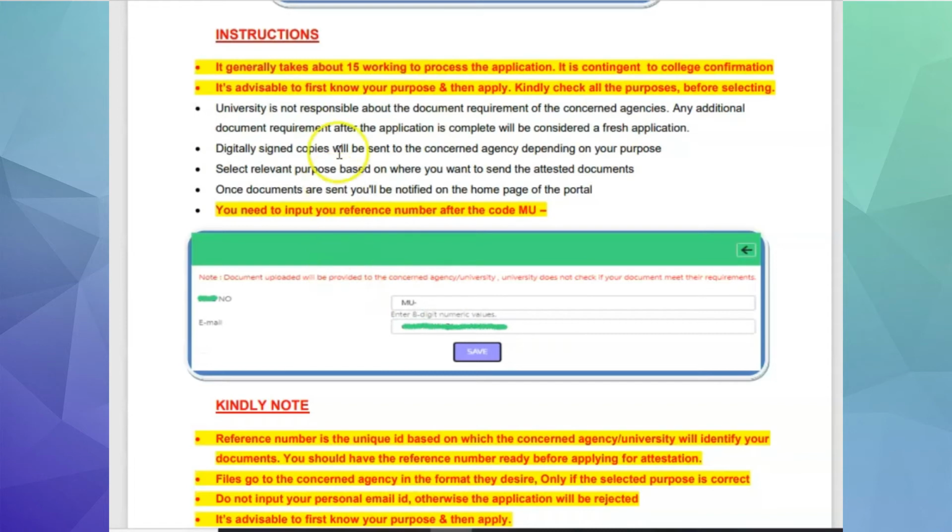Why is it required? Because the university will send a transcript directly to WES, and for them to understand, they have to have some common number. So when you apply to WES, whatever number they have given to you, when you enter here, they will understand, oh, this is the reference for this particular person. In case you have any email address, in case of admissions, you can enter the email address also. Mumbai University will also send a mail to the concerned person written over here.